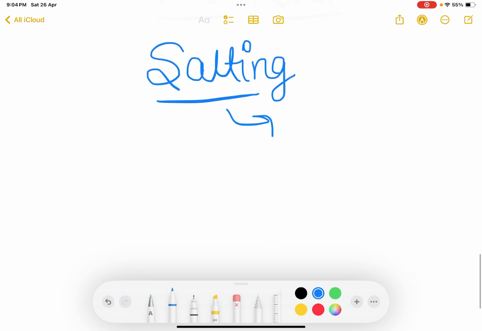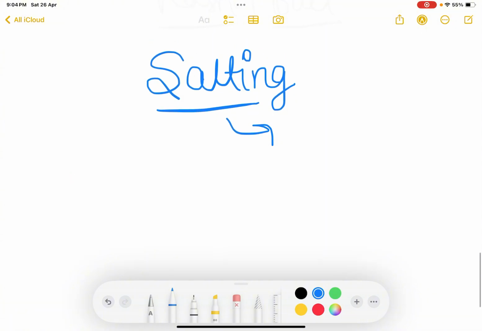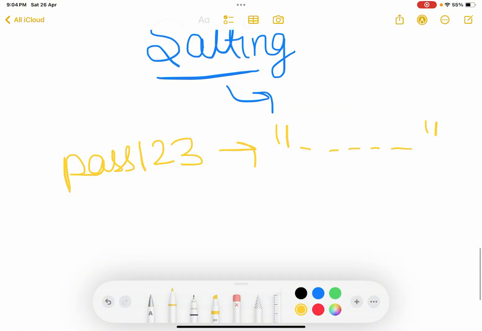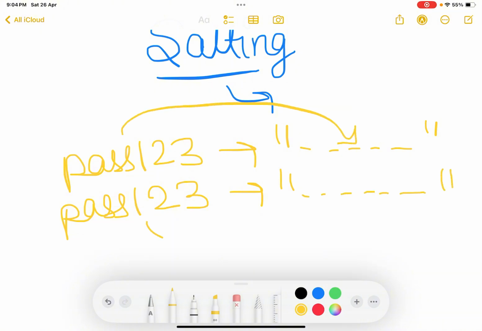For example, you typed a password pass123, and a random hash is generated. Now let's say another user comes and enters the same password, pass123. The hash that will be generated will be the same particular hash. It means whatever input you write will have a fixed hash for it.